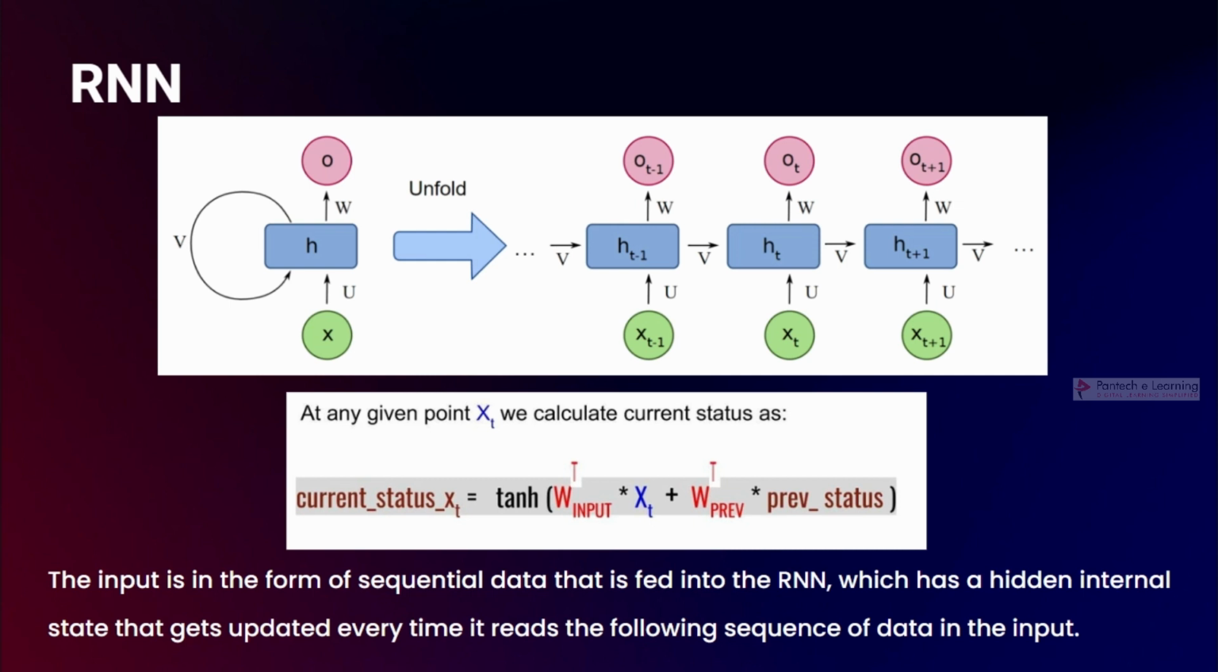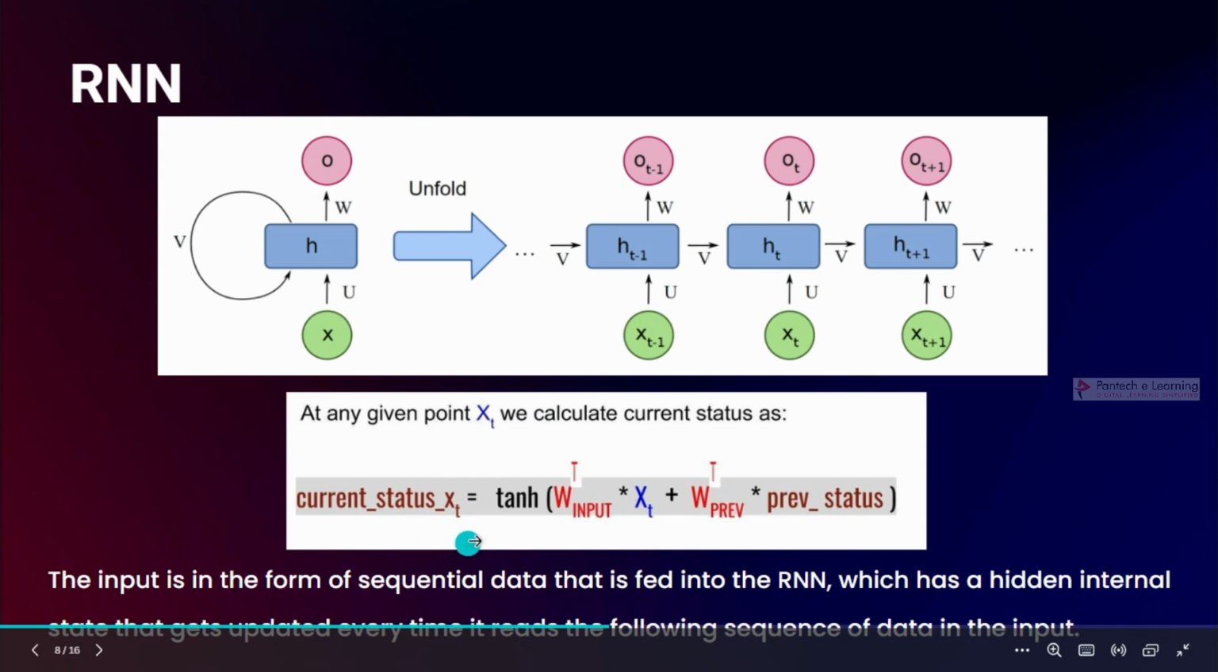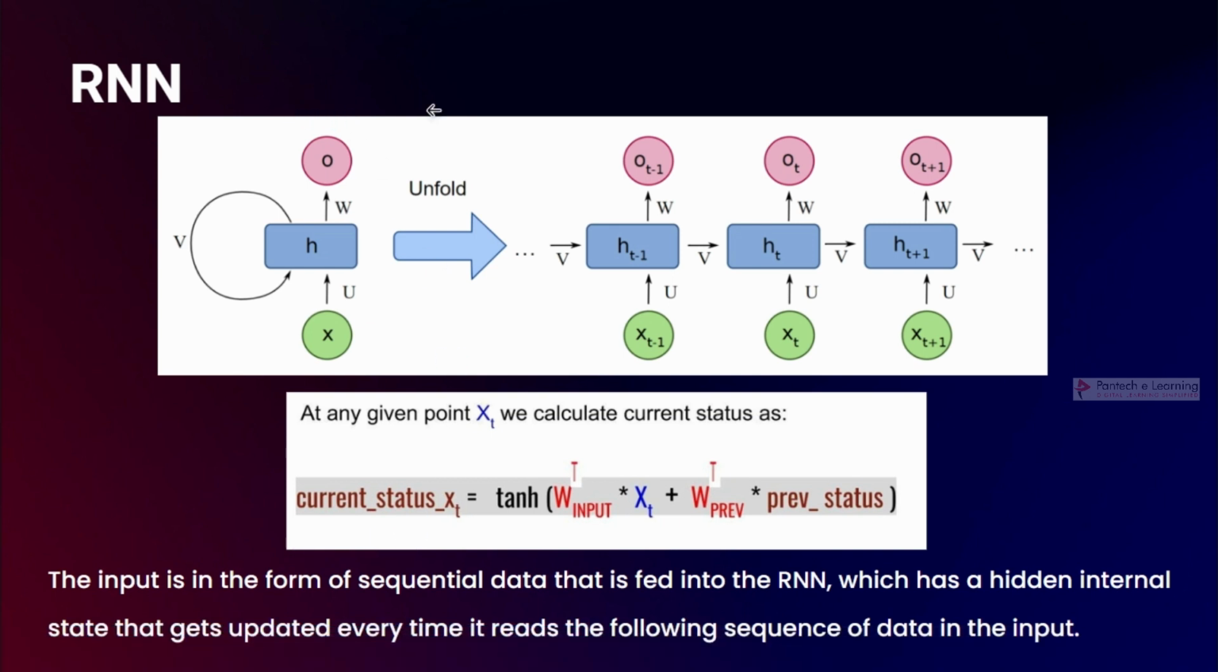So this is what an RNN looks like. When a neuron does some task, it gives some feedback to the next one. Feedback keeps on passing to the next layer. The input is in the form of sequential data that is fed to the RNN, which has a hidden internal state that gets updated every time it reads the following sequence of data in that input.